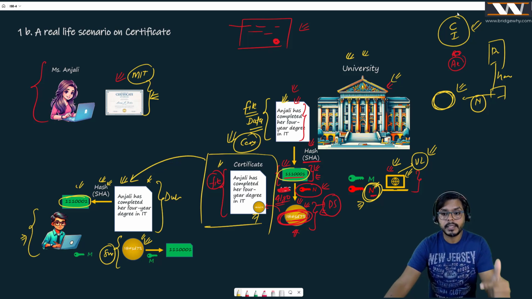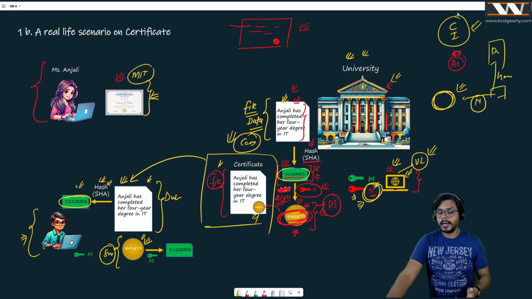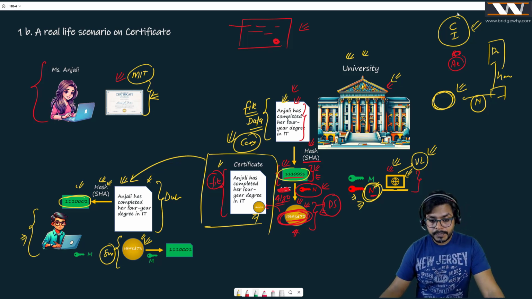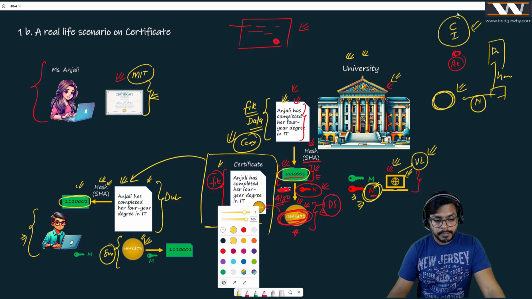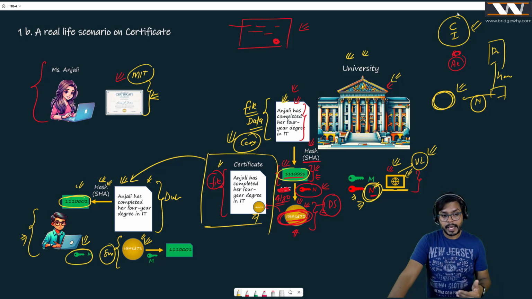right? He's decrypting the signature. How? This signature was signed by the private key of the university. How can I decrypt it? I can decrypt it using the public key of the university. And I'm presuming here, although we haven't discussed it, that Mr. Rahul is already having the public key of the university. How he has that is going to be a separate discussion. Believe me. Right now, you need to presume that Mr. Rahul is having this M value, which is the public key of the university.